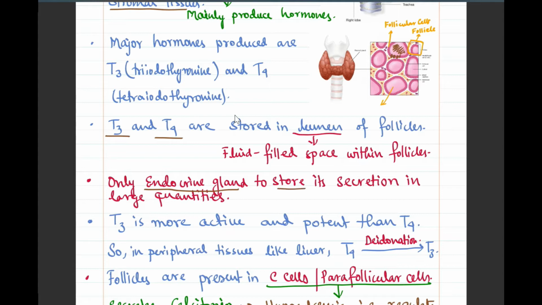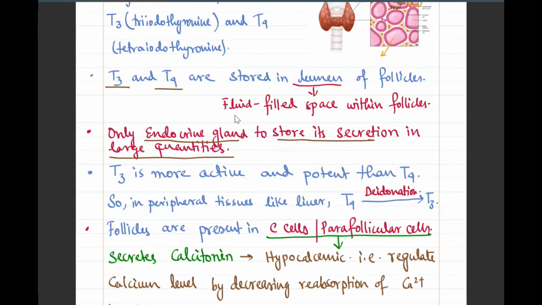It is the only endocrine gland to store its secretion in large quantities. Most of the endocrine glands synthesize their secretion and store it, but it is the only endocrine gland that stores its secretion in very large quantities. Now it has been observed that the T3 hormone is more active and more potent, meaning it has more potential than the T4 hormone. So the T4 hormone which is released is generally converted into T3, as T3 is more active and potent.